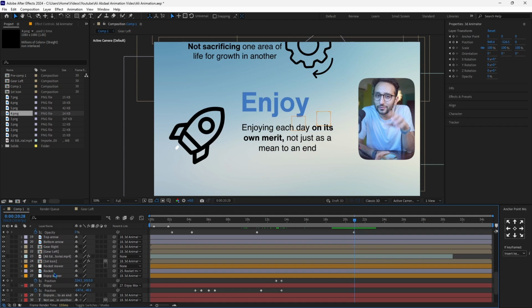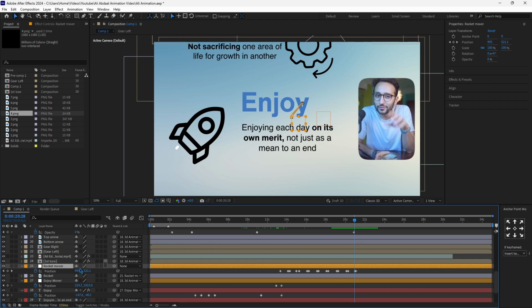And then I'll do the same for the rocket. Once again, the rocket, I've used a rocket mover here, just another null object.